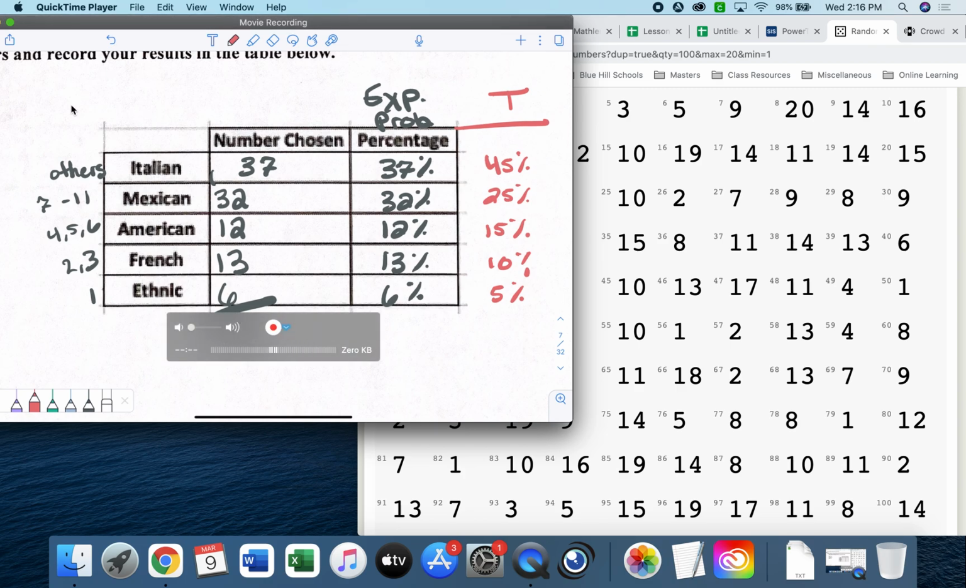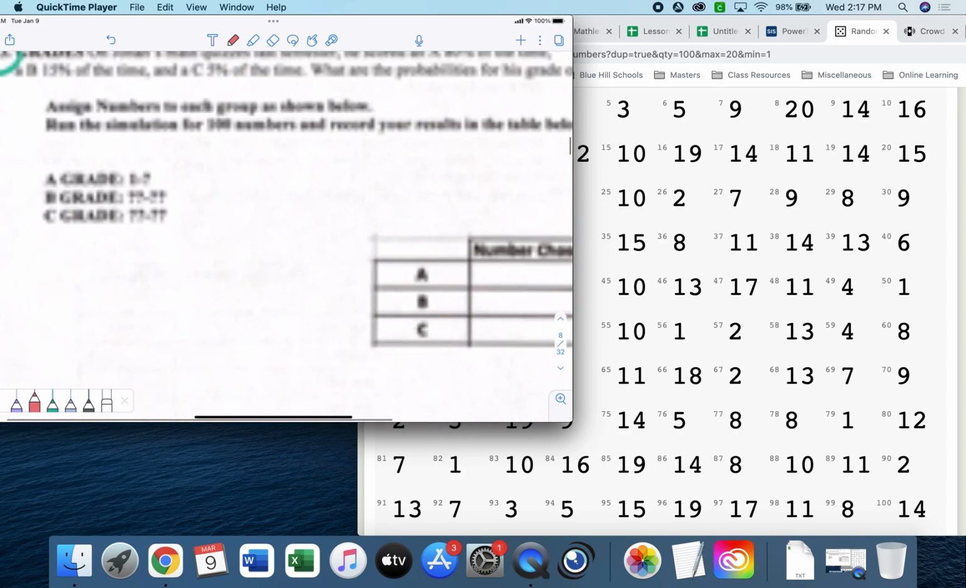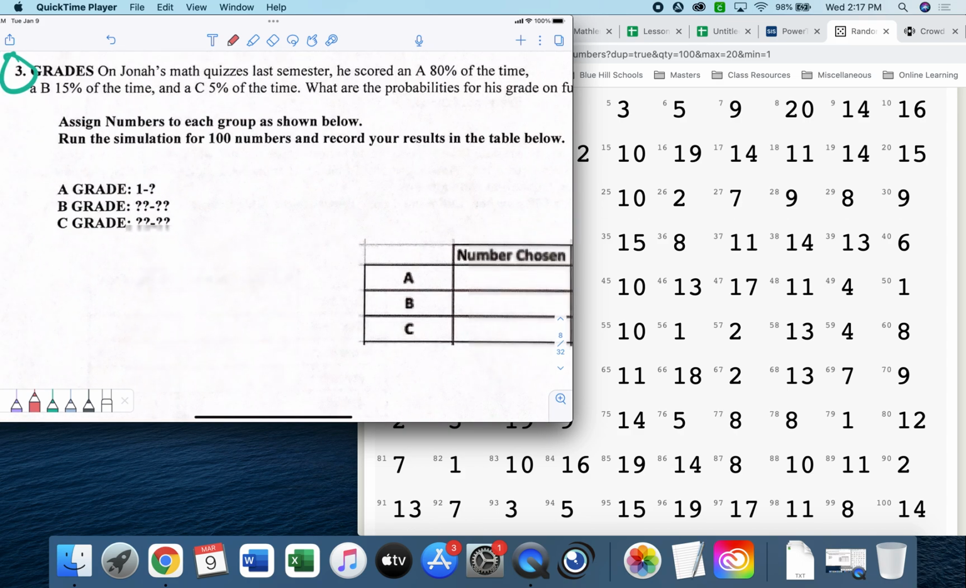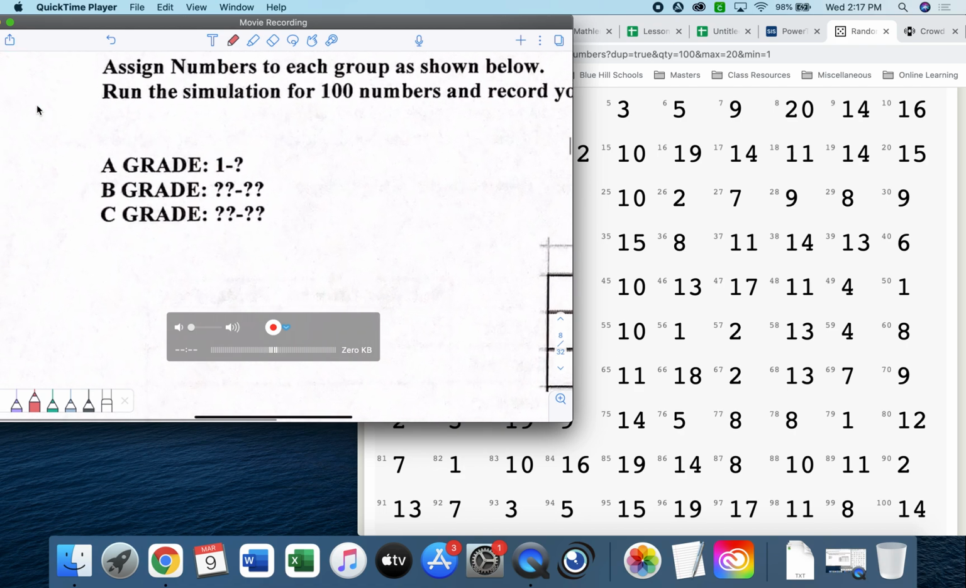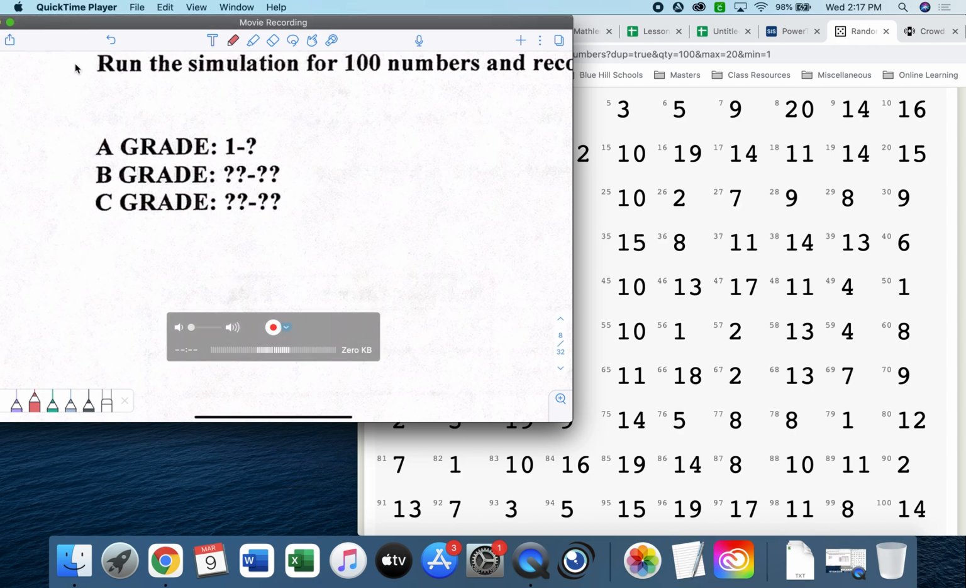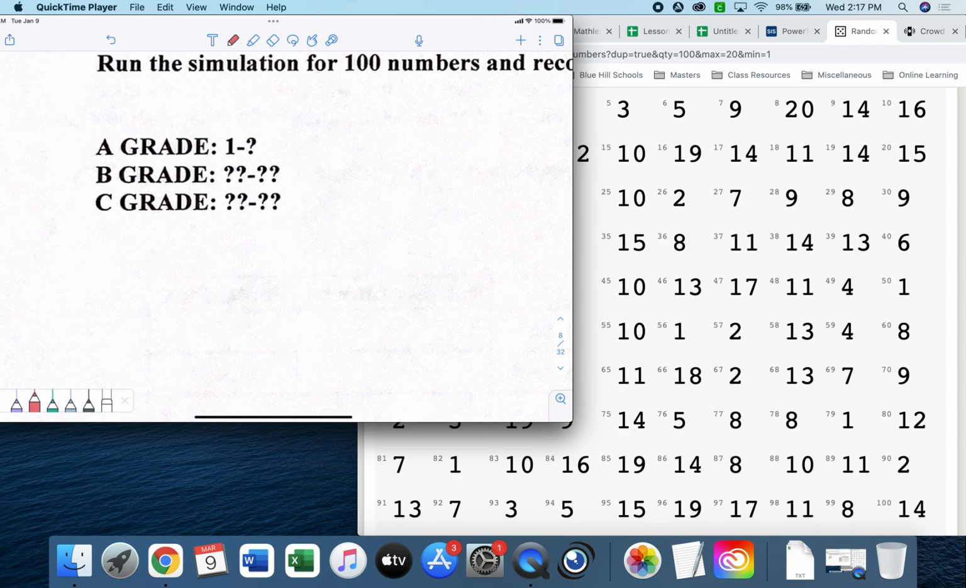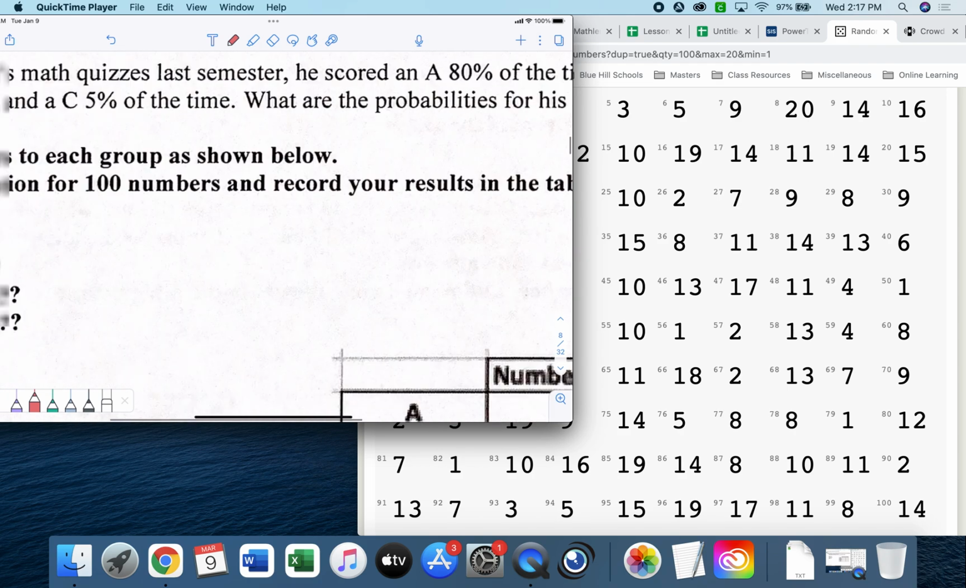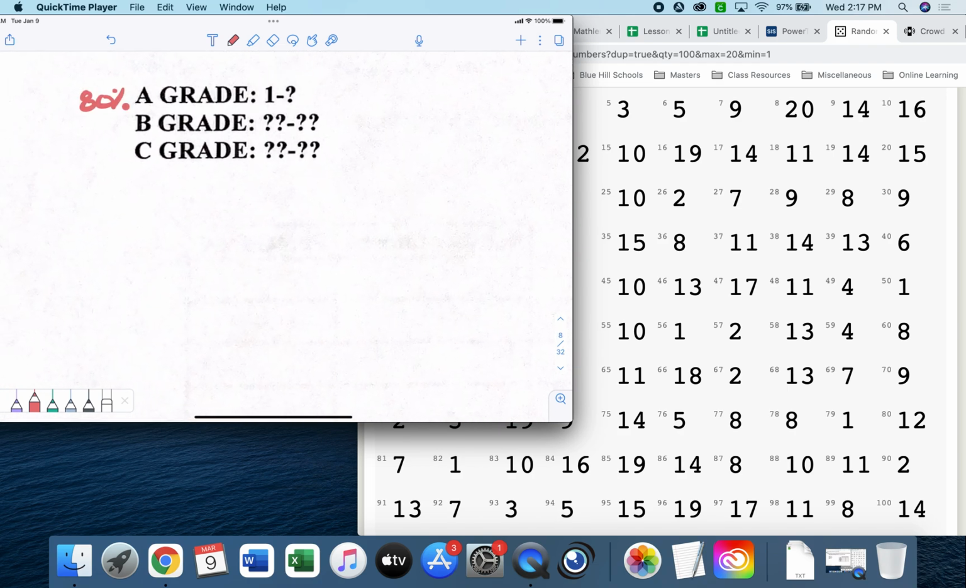Happy with that? Go to the other side, number 3, and let's get our categories marked out here. All right, categories here. A. Look up in the paragraph. What percent of the time are we getting A's in this class? 80% according to this up here. What percent of the time is a B? 15%. B's and C's are 5%. Okay, so I think we should switch those numbers around.